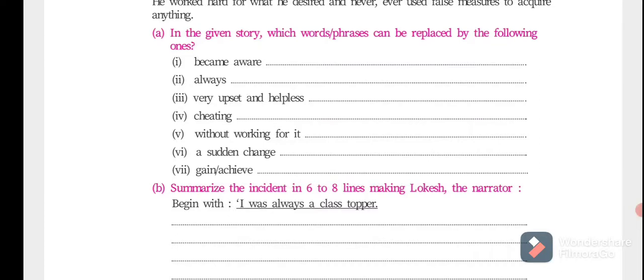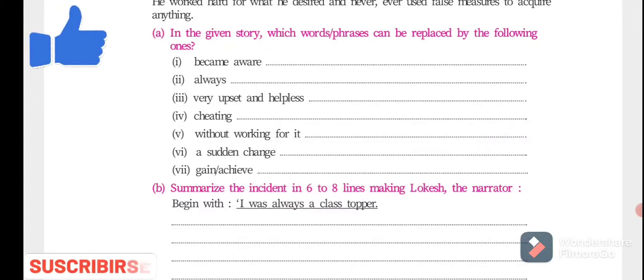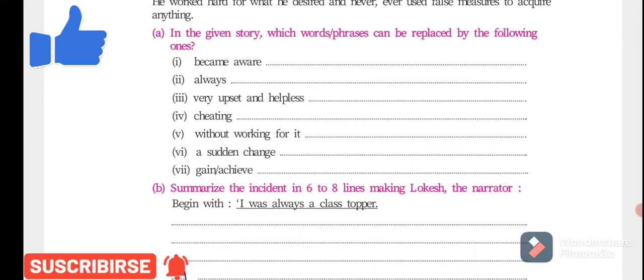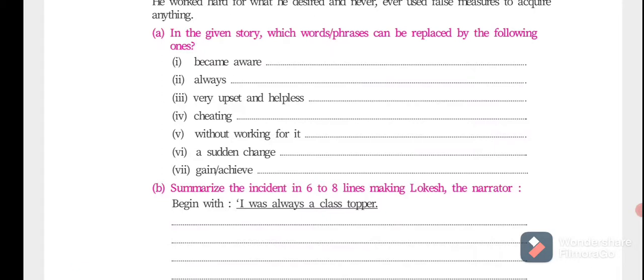If I didn't work for it, then how can I think that marks were mine? So he didn't want to score a single unearned mark, and cheating was for whom? The timid persons or cowards. This was a turning point in my life.